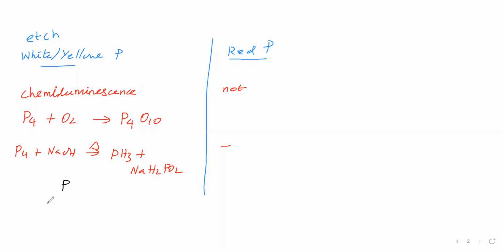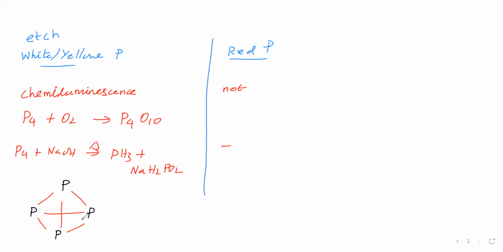In the tetrahedron corners, phosphorus atoms will be there, and between the phosphorus atoms, single bonds will be there like this. So this is white phosphorus, P4.